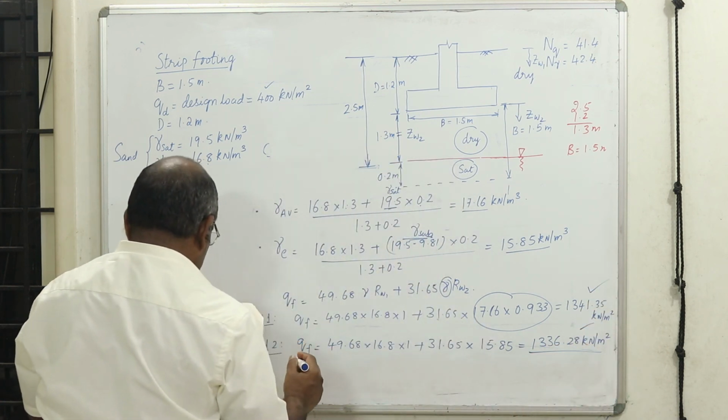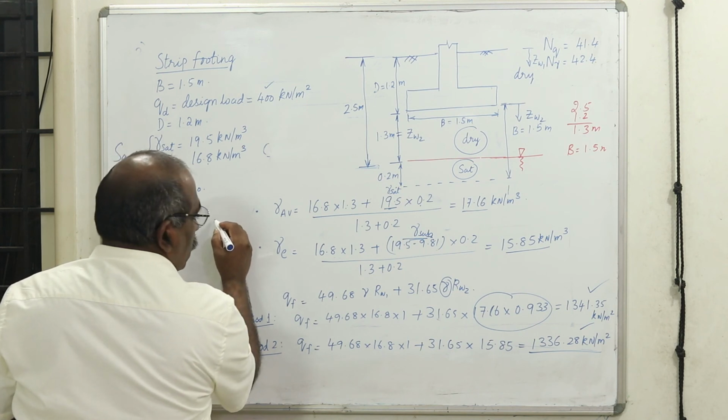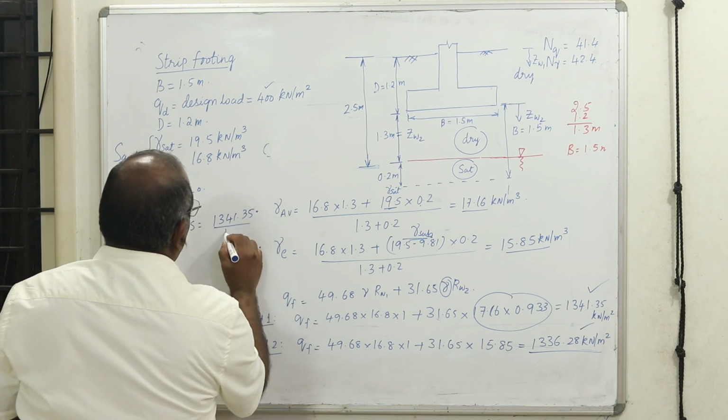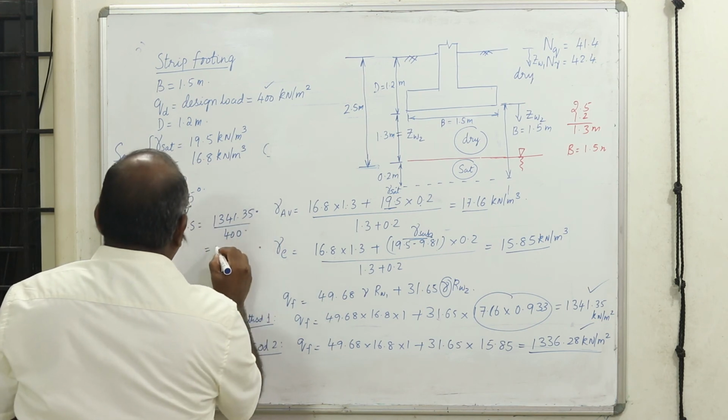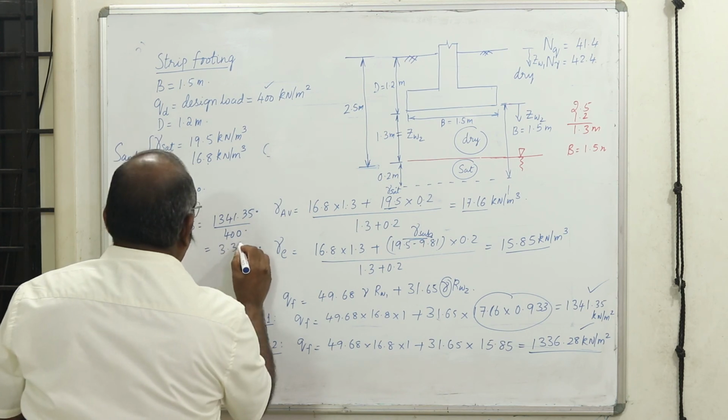Now you can find out the factor of safety either way. It will be 1341.35 divided by 400, which gives a factor of safety of 3.35.